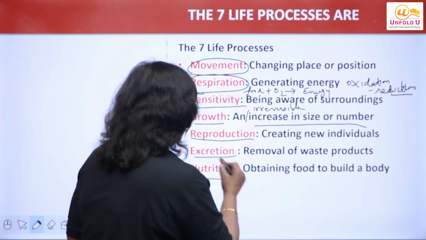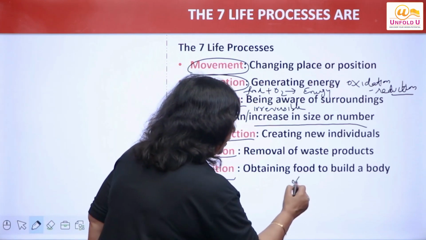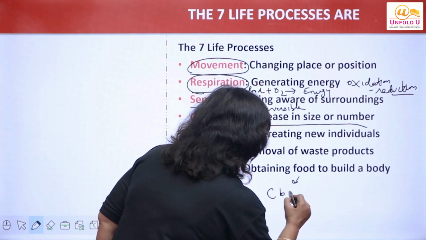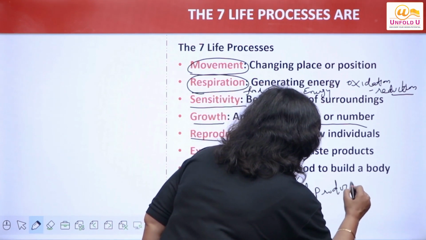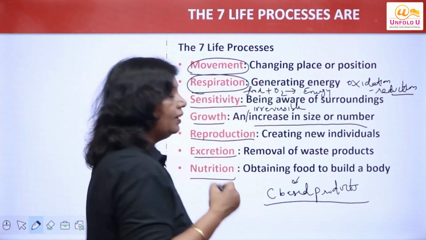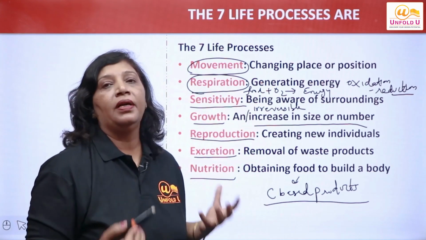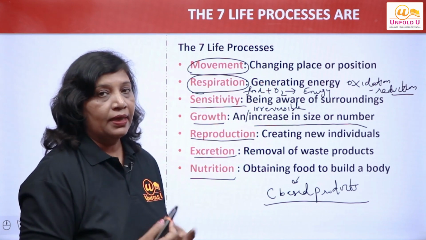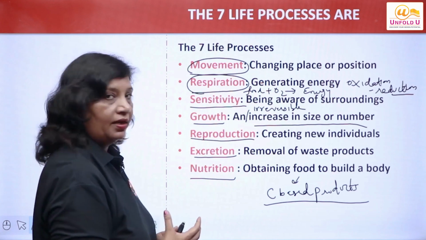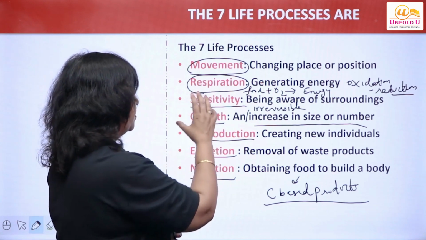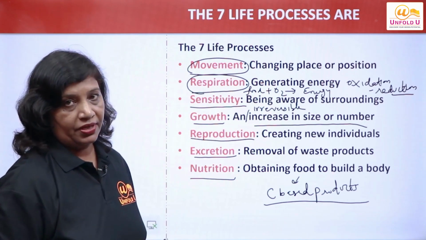Now, last of all, nutrition, simply taking in food, and this food is actually carbon-based substances which are taken inside the body. They are required for building up of the body. That is called nutrition. I hope the 7 processes are clear to you. What are these? Movement, respiration, sensitivity, growth, reproduction, excretion, and nutrition.